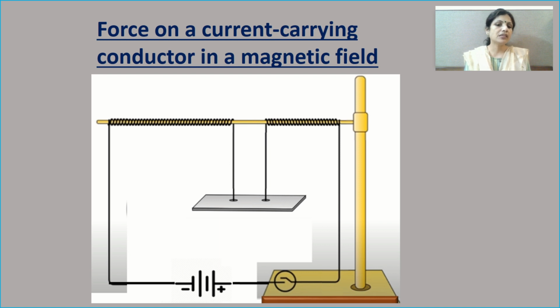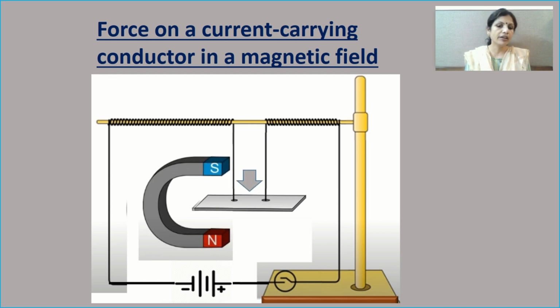We will place this aluminium sheet or rod in a strong magnetic field, and please note how we have kept this horseshoe magnet. The south pole is above the rod and the north pole is below the rod, and the magnetic field is produced between these two poles, and there we have kept this aluminium rod.